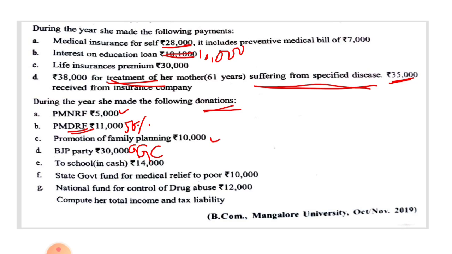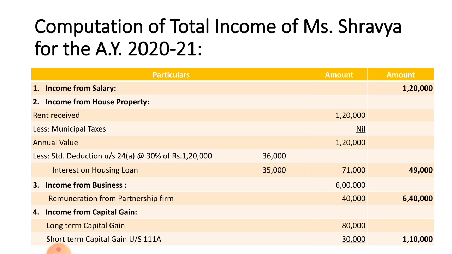Next one, national fund for control of drug abuse 12,000, it is also without limit donation, 100% is allowable. Compute her total income and tax liability. Let us compute the total income and tax liability of Miss Shravya. Computation of total income of Miss Shravya for the assessment year 2020-21. Income from salary 1,20,000, directly you can write.